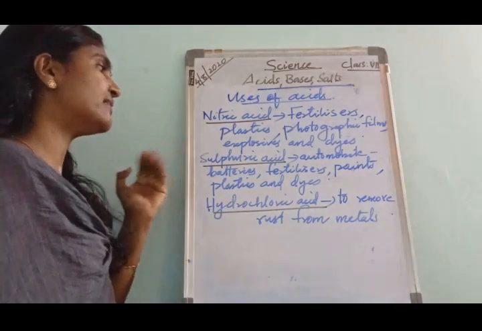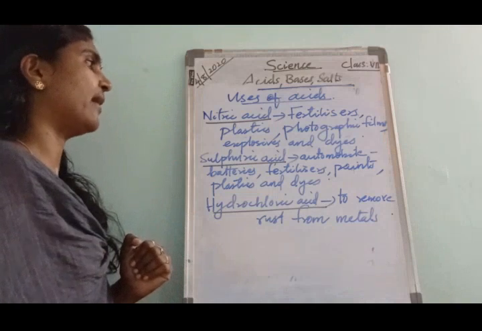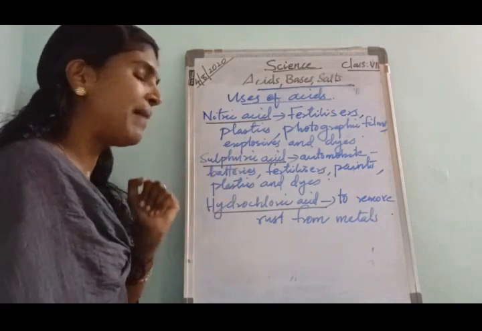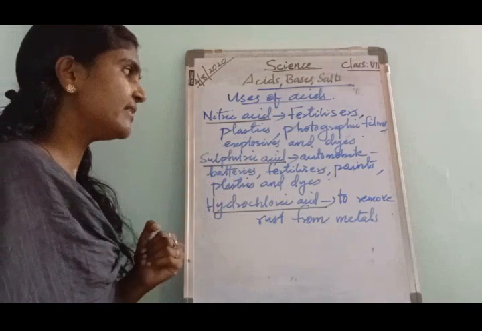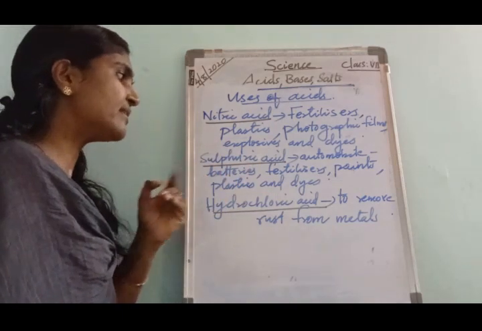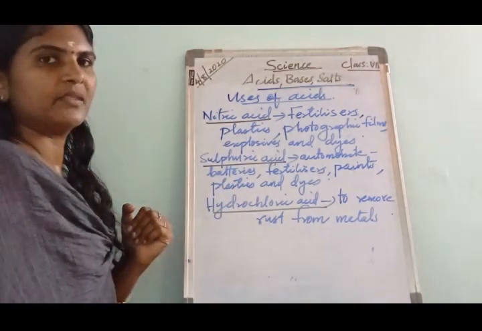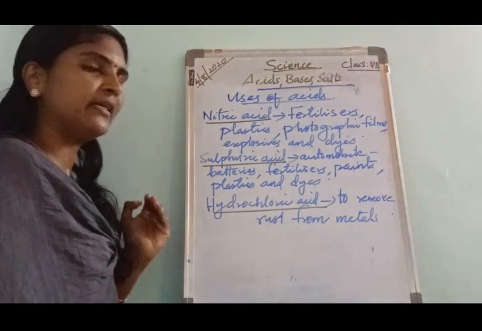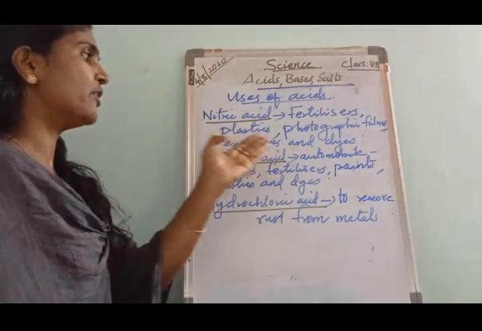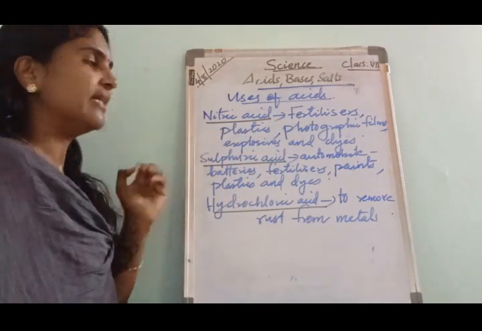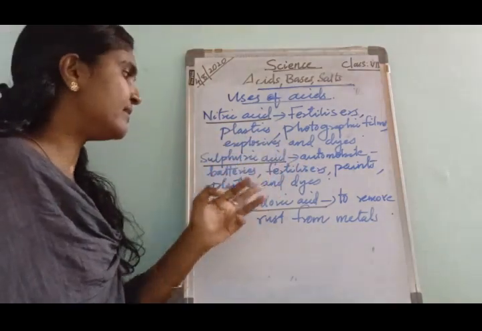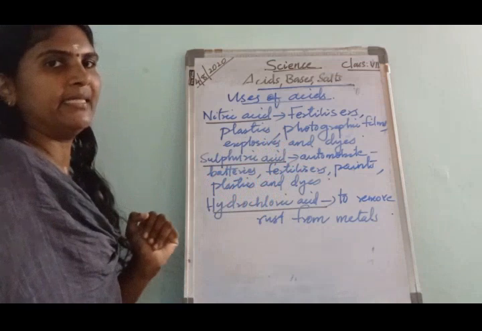The next is sulfuric acid. It is used in automobile batteries, fertilizers, paints, plastics and dyes. Can you say the uses of sulfuric acid? It is used in automobile batteries, fertilizers, paints, plastics and dyes.